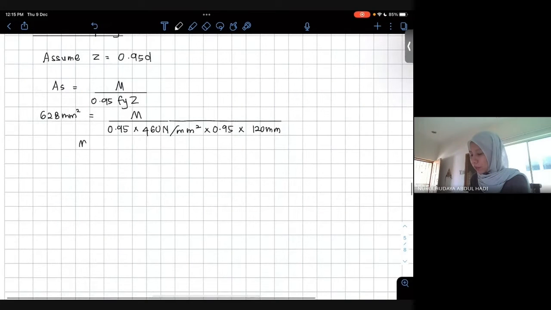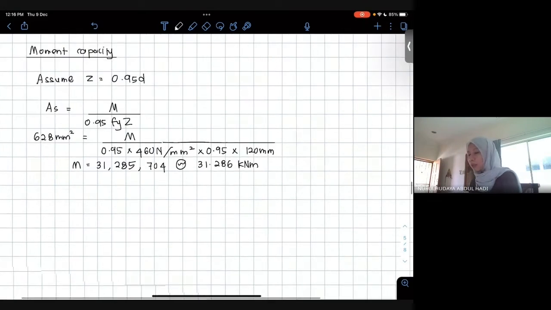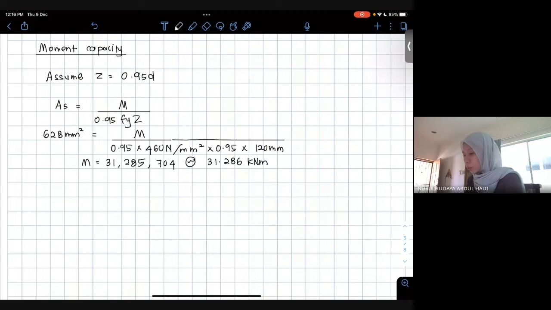Then we can calculate the value of M. 31,285,704, which also equals 31.286 kilonewton meter. This is if we assume Z is 0.95.